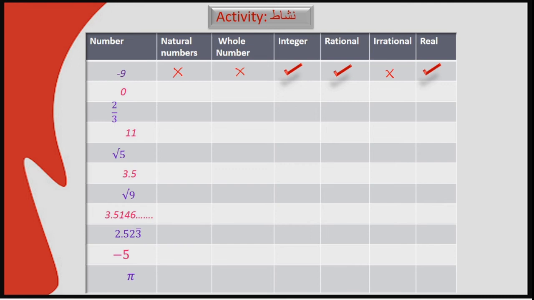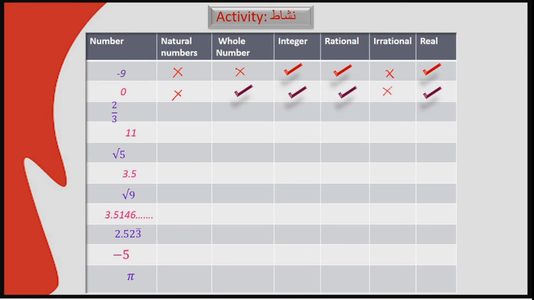What about 0? Natural number? No. Whole number? Yes. Integers? Yes. Rational number? Yes. Irrational? No. Real? Yes, it belongs to real numbers.